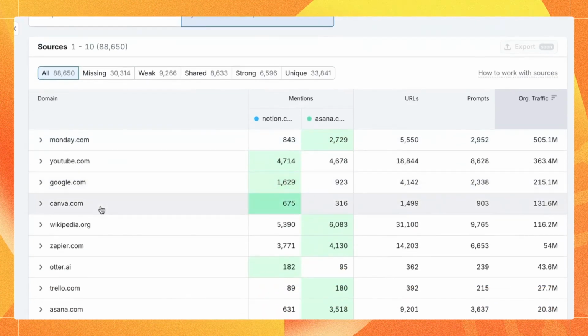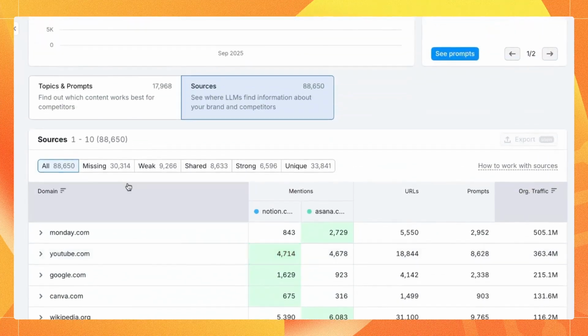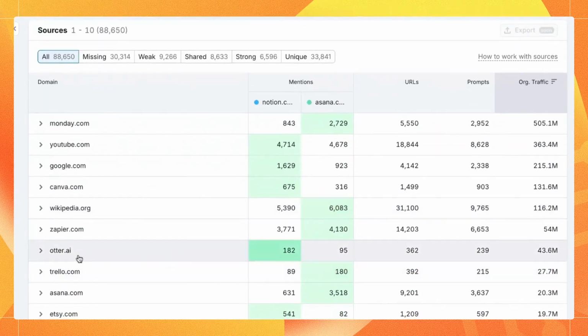But the top sources for citations that are ultimately leading to Asana and Notion both being mentioned in LLM responses are Monday.com, YouTube, Google, Canva, Wikipedia, Zapier, Otter AI, Trello, Asana, and Etsy. If you're going to prioritize what organizations you're going to reach out to and ways that you could impact your brand mentions in LLMs, this is a great place to start.